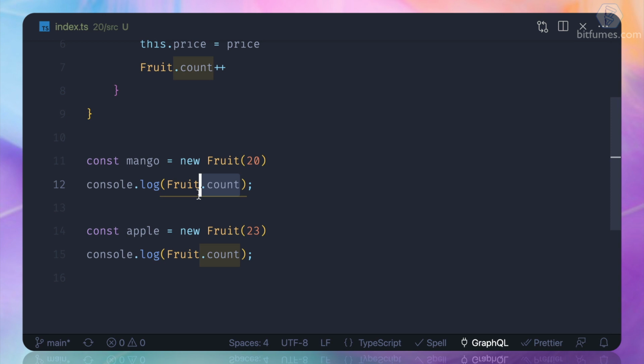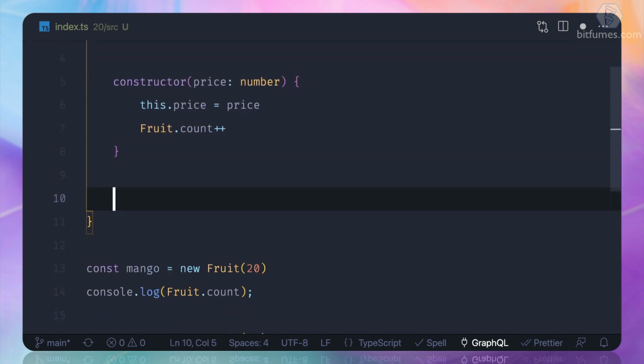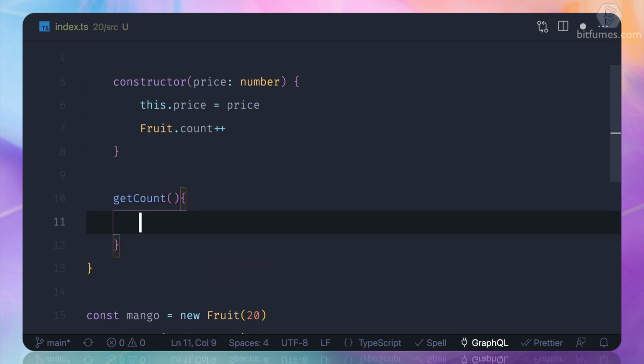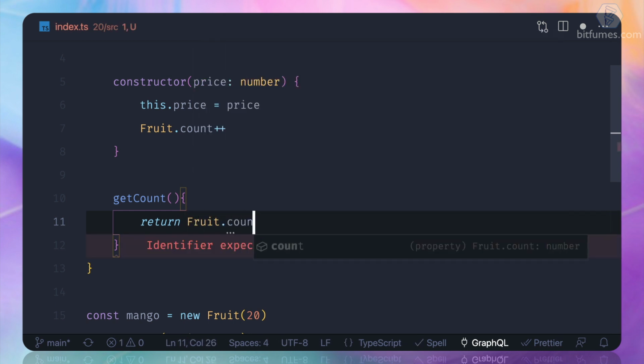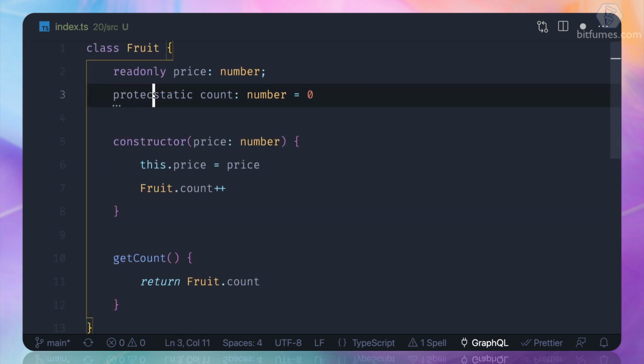That means this property, called a static property, is detached from any instance of the class. And one more time, if you don't want to expose the property right here, you can create a getter or a simple method which is going to return fruit dot count. And this is amazing because now we can say, hey, this is a protected one.